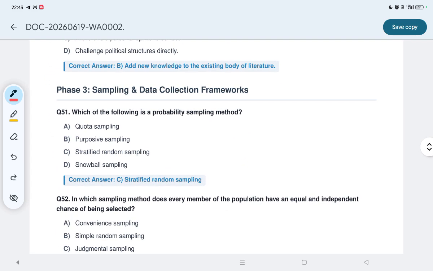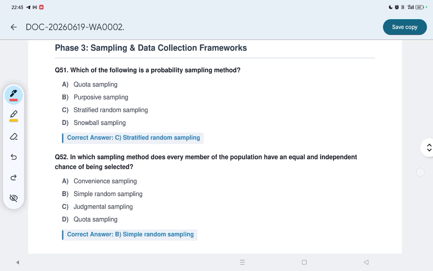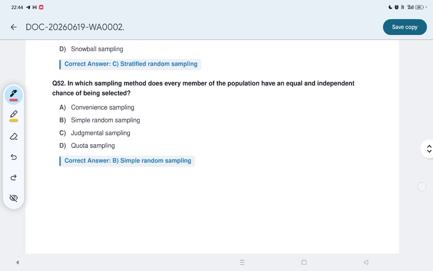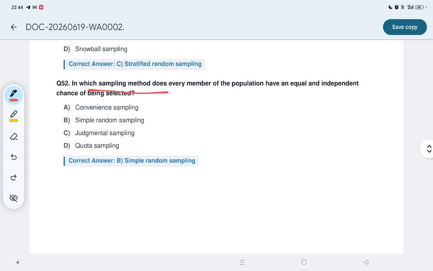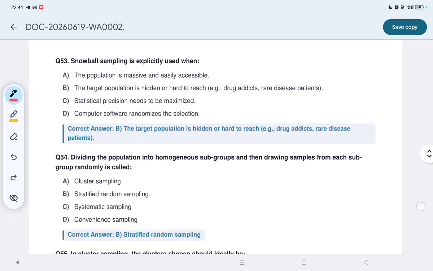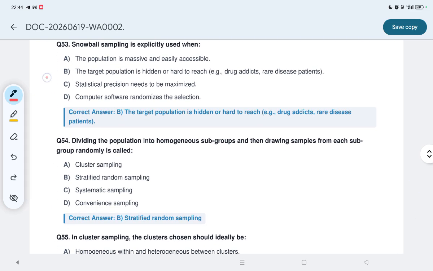Phase 3, let us see sampling and data collection framework. 51, which one of the following is the probability sampling method? This is C, है ना, stratified random sampling. 52, in which sampling method does every member of the population have an equal independent chance of being selected? Option B, simple random sampling. Let us see 53, snowball sampling is exactly used when? Option B, the target population is hidden or hard to reach.